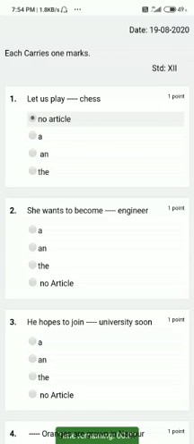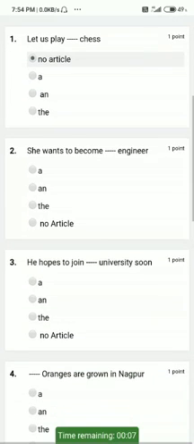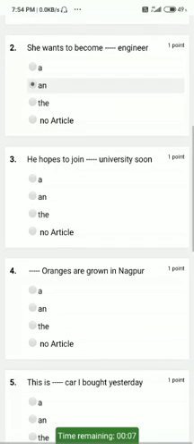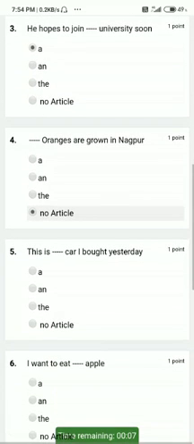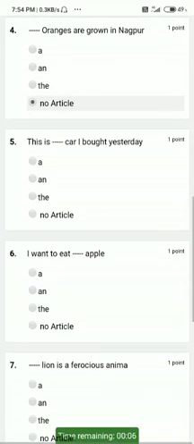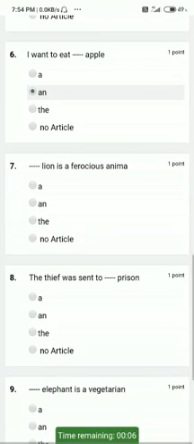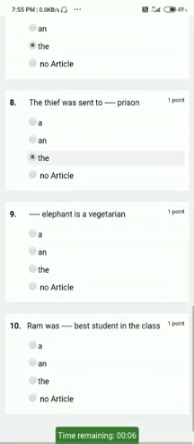Next, for the second question you need to scroll. If my second answer is B, I'll click here. If my second answer is A, I'll click there. So you need to read each question and then answer it accordingly. I'll be marking like this. If you look down, the timing will be running. Since I have scheduled it for 10 minutes, this paper will be valid only for 10 minutes. After 10 minutes it will close automatically. In such a way I will answer all my questions. See, for the next one I'm giving my answer. Next one. In the same way I'll be giving all the answers.